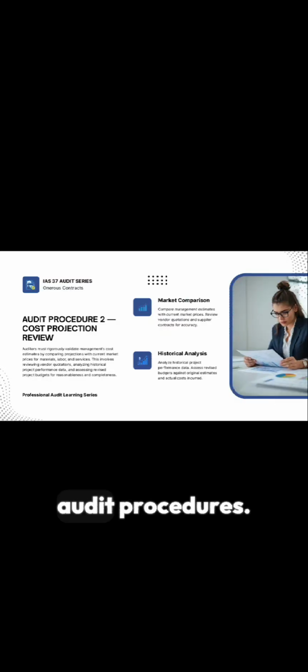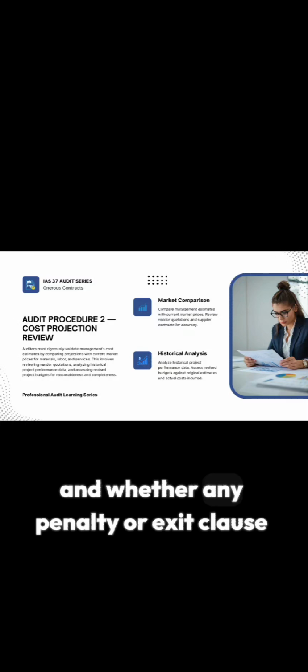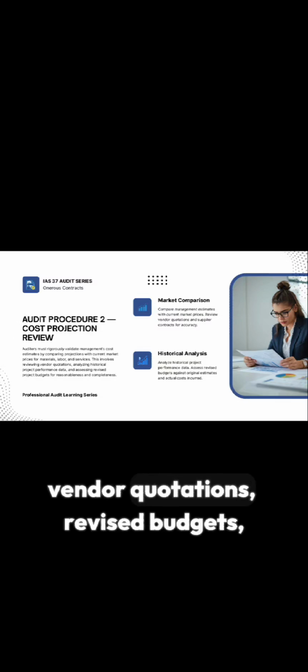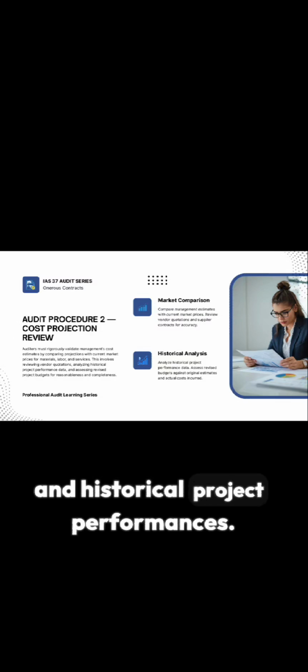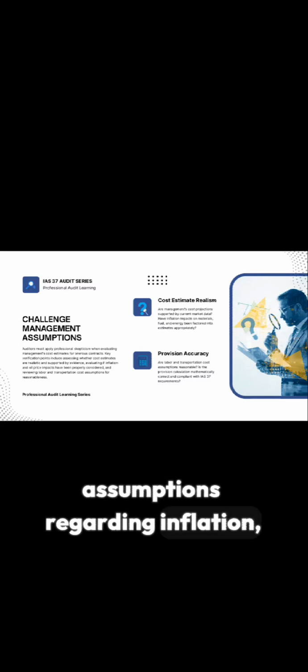Point number 5. Audit procedures. Auditor obtain and review contract agreements. Here, the auditor verify whether the contract is a fixed price, whether escalation clauses exist, and whether any penalty or exit clause are present. Auditor also review management cost projections and compare them with current market prices, vendor quotations, revised budgets, and historical project performances. Auditor challenge management assumptions regarding inflation, raw material cost, labor cost, and transportation costs.